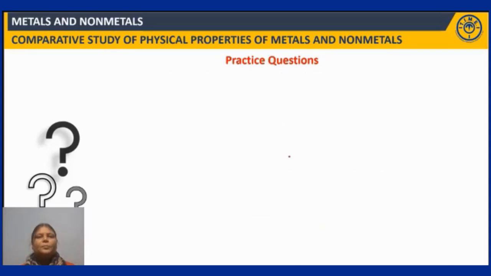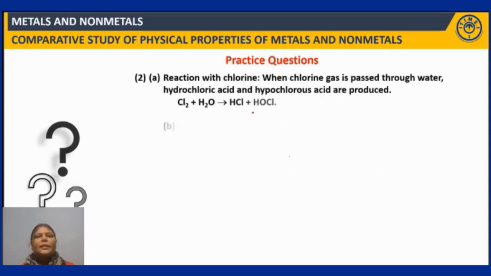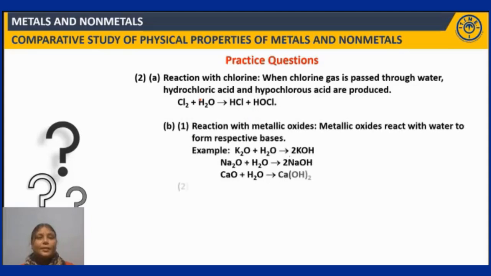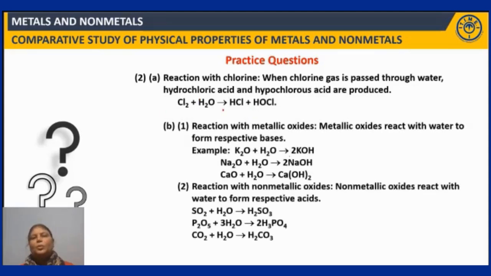And then coming to the reaction with chlorine, this is also discussed. Right? Chlorine, when it reacts with water, forms hydrochloric acid along with hypochlorous acid. And this hypochlorous acid, being unstable, again decomposes to form HCl and nascent oxygen. Right? And because of the formation of nascent oxygen, it is used as a disinfectant. Right? So on reacting with water, water is rendered acidic because of the formation of hydrochloric acid.